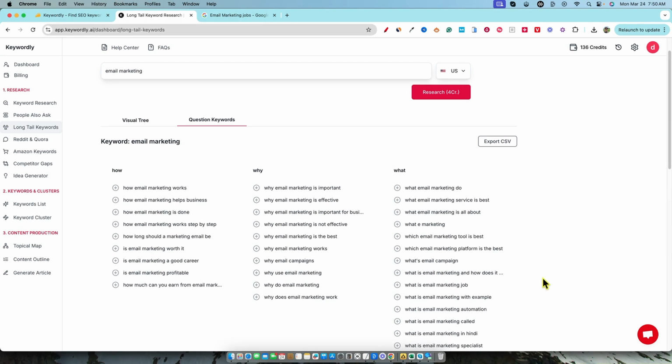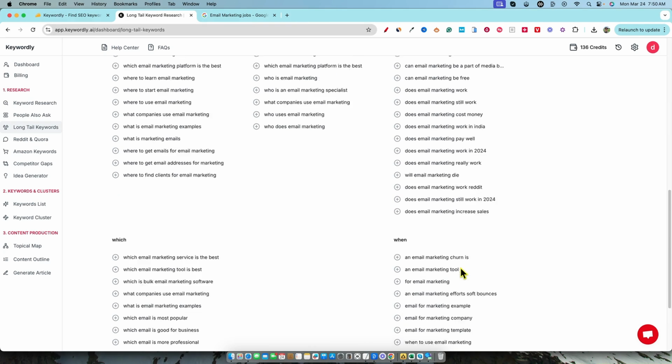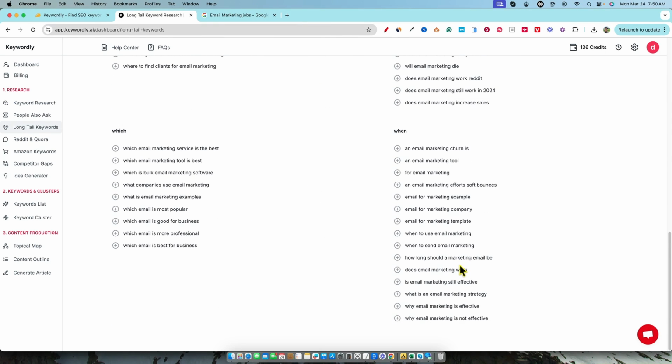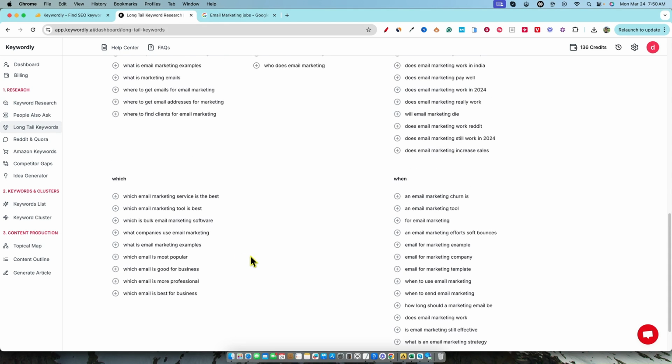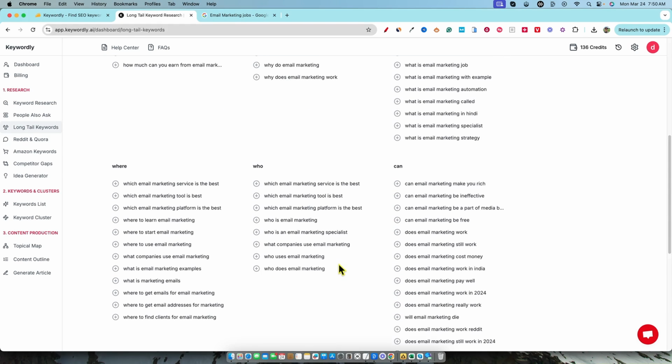And so you have to kind of just be aware of that. So we have all these keywords. You could go and just download the list and start highlighting ones that you think you could create YouTube videos on. I could see a use case for this when you're starting a YouTube channel. Every single one of these, you're talking about email marketing, going to be training the YouTube algorithm that your YouTube channel is about email marketing. So it'd be a great start.